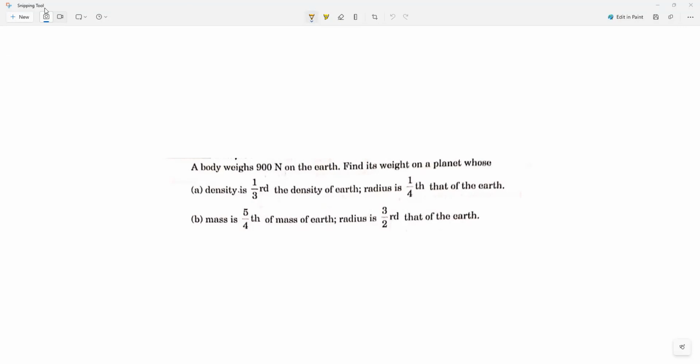Always remember, based upon this there will definitely be a question on mass and weight. If you go anywhere in the universe, mass remains what, all of you? Mass remains constant. Clear? But weight does not remain constant. That is what you have to remember. From place to place, it will vary.